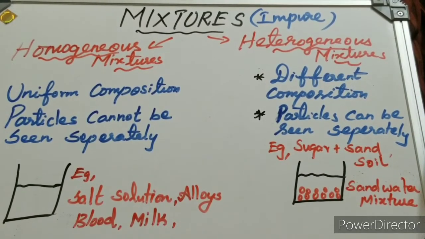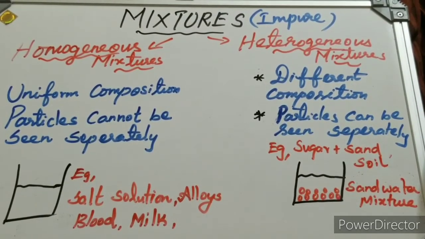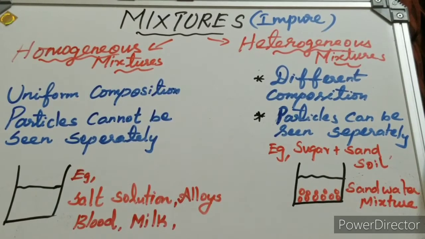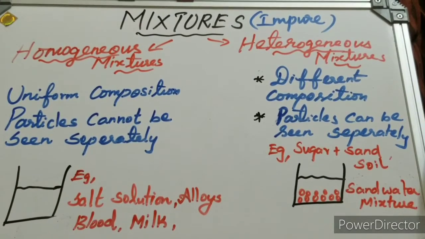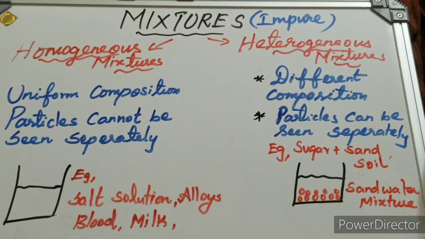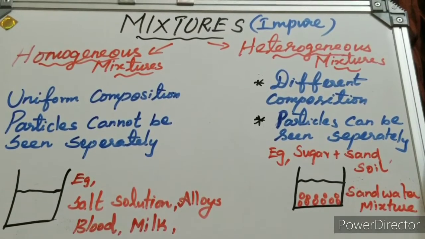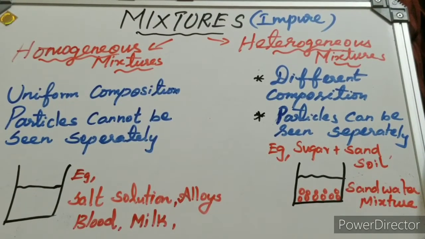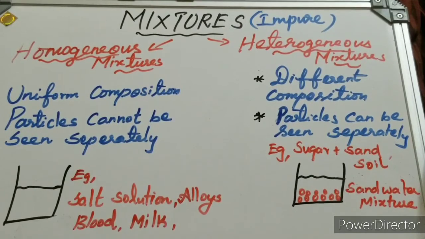There are a number of examples for homogeneous and heterogeneous mixtures, and I gave the explanation with the easiest examples. A mixture is an impure substance. It can be classified into two, homogeneous and heterogeneous. Homo means the same composition, hetero means different composition. In homogeneous mixtures the particles cannot be seen because both are completely soluble. In heterogeneous mixtures the composition is different and the particles can be seen separately.